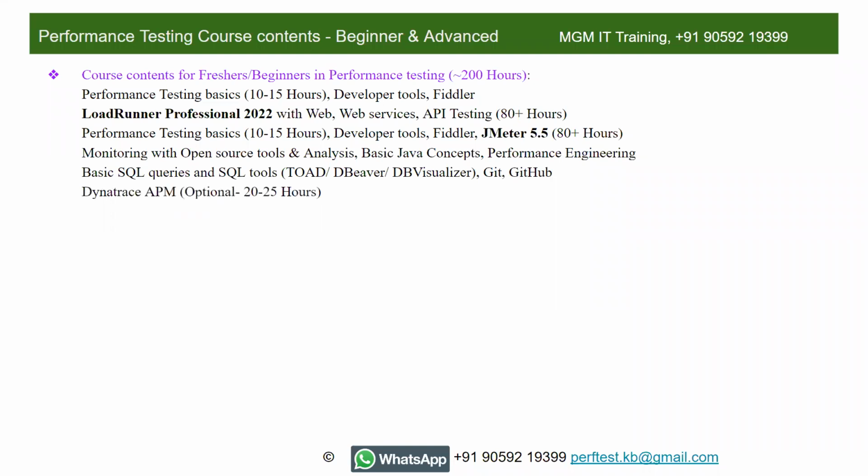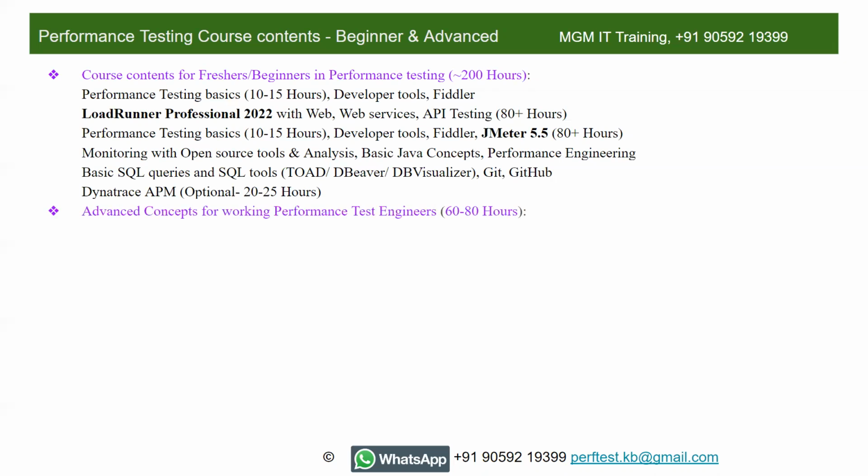Git and GitHub is optional, because some of the students are not comfortable with it. That's why we are taking that as optional. And Dynatrace APM is another optional tool that will take around 20 to 25 hours. For JMeter, you will be able to do certification after the training. JMeter Pro certification is a free certification, absolutely zero cost, right? It has some good value.